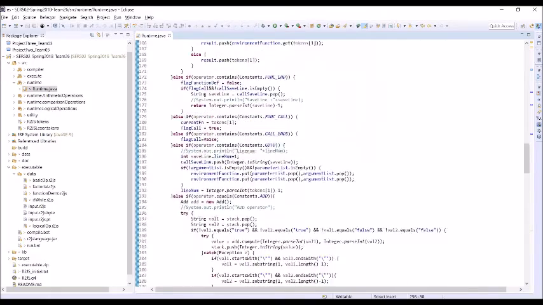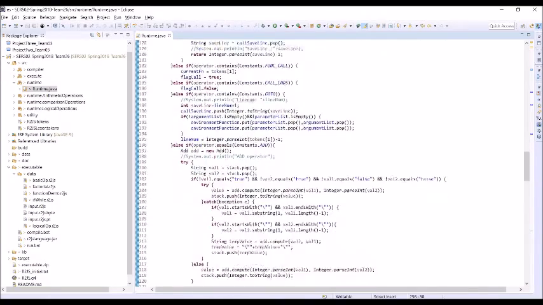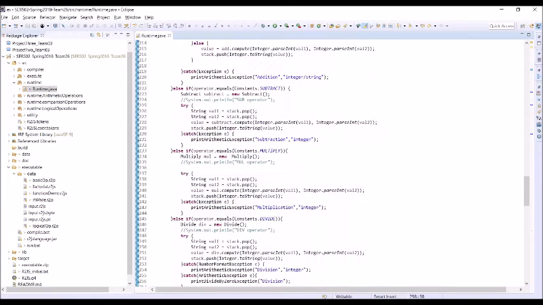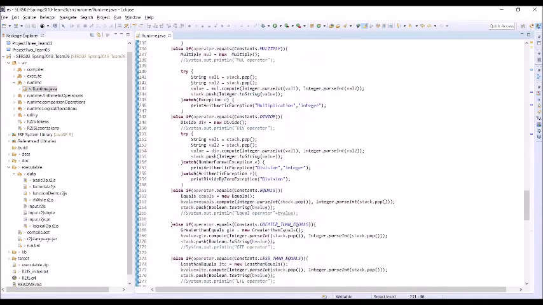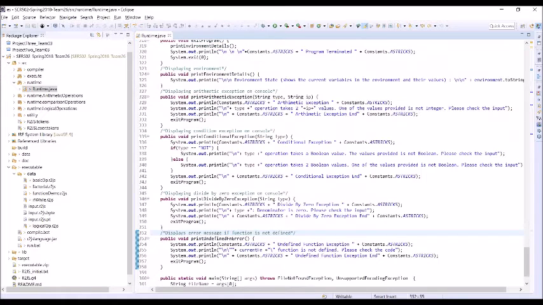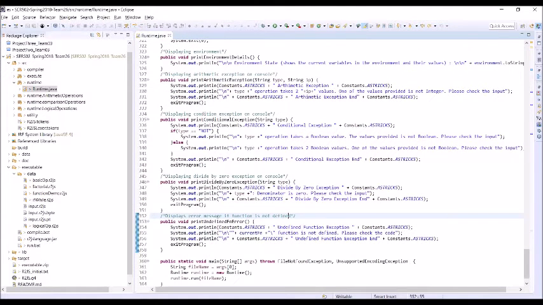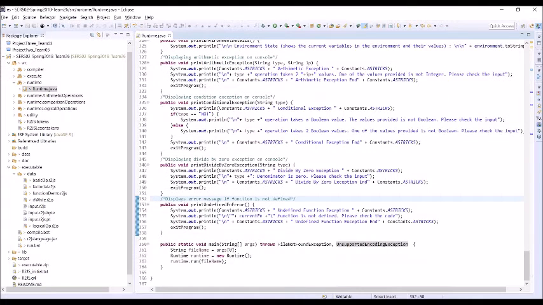Now coming back, for each operation we have some exception handlers. If the operands of the arithmetic operators are not integers, then the program throws an exception which terminates the program. The operands of logical operators should be Boolean, otherwise an exception will be thrown. We also have exception handling for functions. If an undefined function is called, then an exception will be thrown.